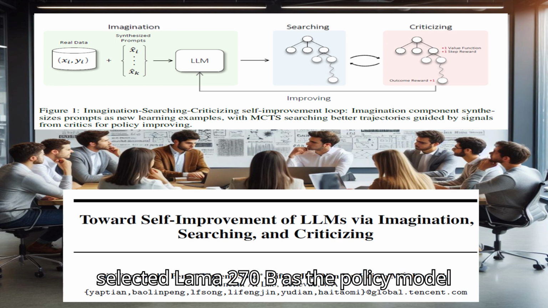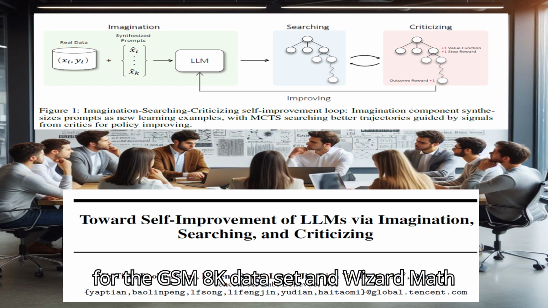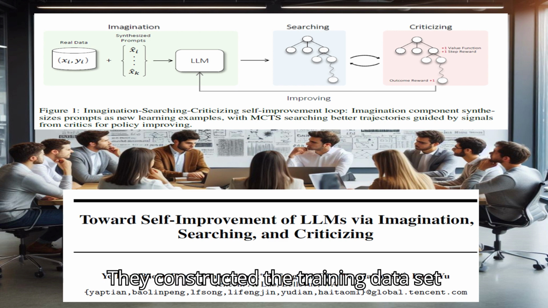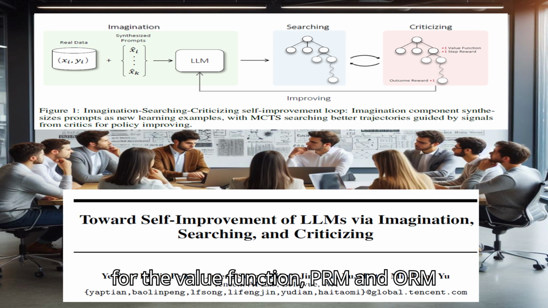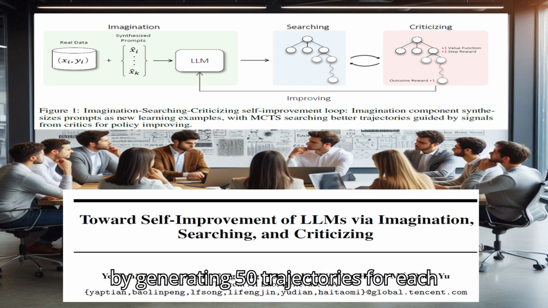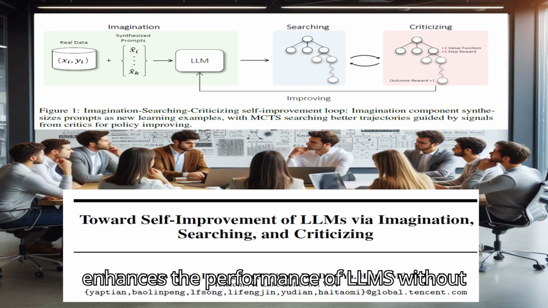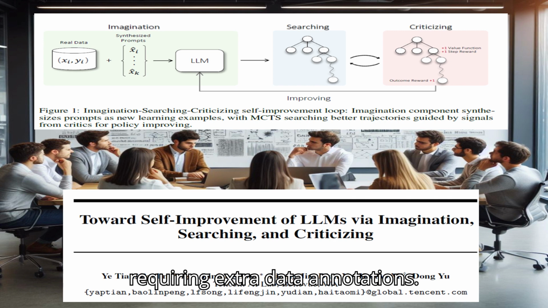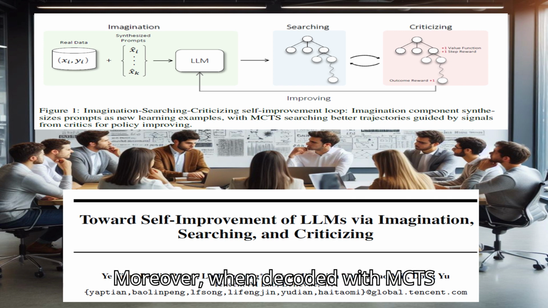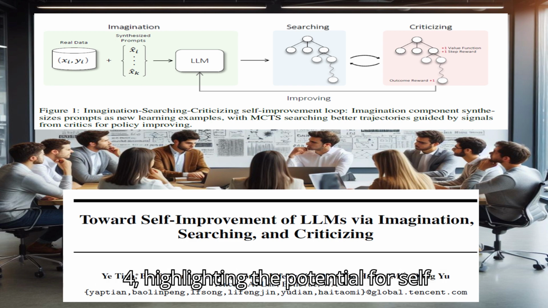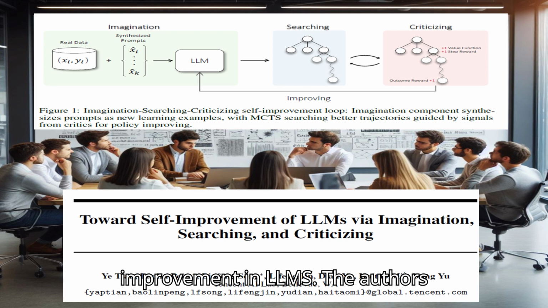The authors selected Llama 2 70B as the policy model for the GSM-8K dataset and WizardMath 70B V1.0 for the MATH dataset. They constructed the training dataset for the value function, PRM, and ORM by generating 50 trajectories for each prompt and constructing the training target following the methods described in the paper. The experimental results demonstrated that AlphaLLM significantly enhances the performance of LLMs without requiring extra data annotations. Moreover, when decoded with MCTS, AlphaLLM performs comparably to GPT-4, highlighting the potential for self-improvement in LLMs.